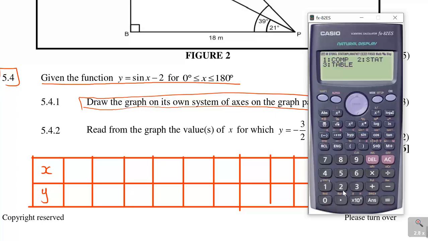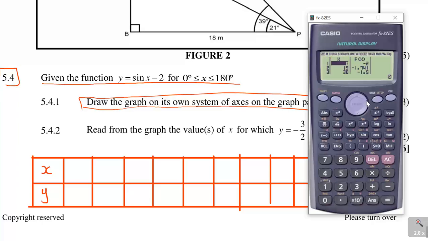I change to mode 3, and then here I say f of x. I do sin, alpha x, see how I put the x, close the bracket, minus 2. Say equal to, start from 0 until 180, and step, I always choose the smallest step, which is 15.